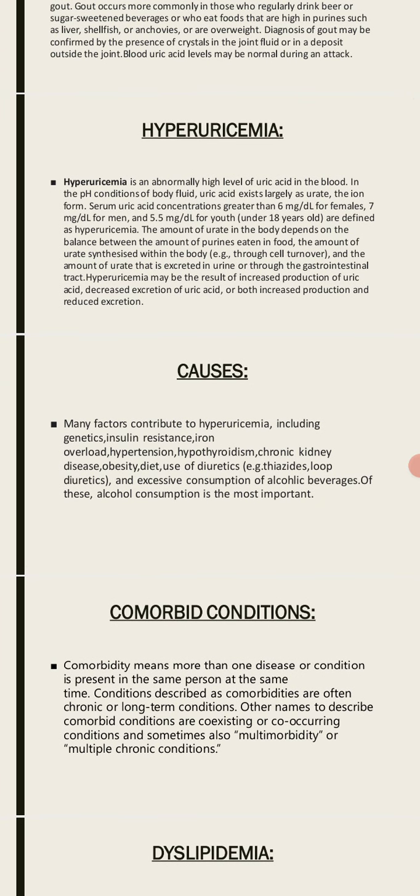There are certain causes of hyperuricemia and gout. Some of them are discussed here: genetics, mainly genetics, insulin resistance, iron overload, hypertension, hypothyroidism, chronic kidney disease, obesity, diet, use of diuretics, and excessive consumption of alcoholic beverages.